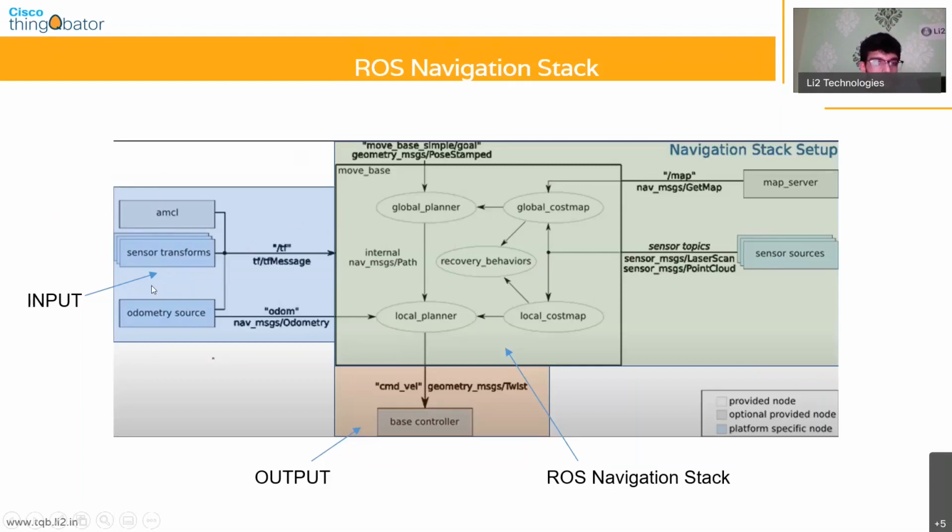And then the odometry source. The odometry source basically comes from an encoder. Encoders can be either magnetic or visual or rotary encoders, and then you'll get where the robot is with respect to where it started out. And then these are the various inputs that you are given. And then you have something called a global planner, and then you have a local planner within the ROS navigation stack.